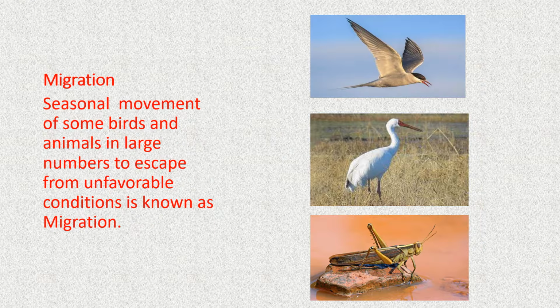Some animals and birds move temporarily to avoid unfavorable weather conditions. So seasonal movement of some birds and animals in large numbers to escape from unfavorable conditions is known as migration. Examples: Siberian crane, locust, and Arctic tern.